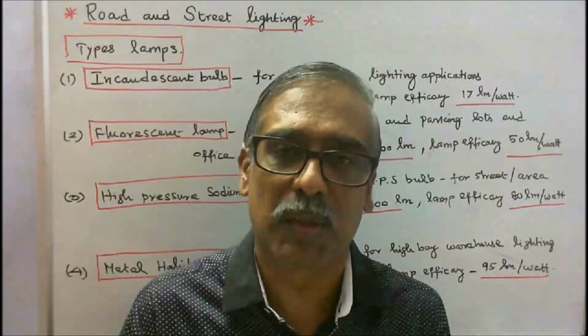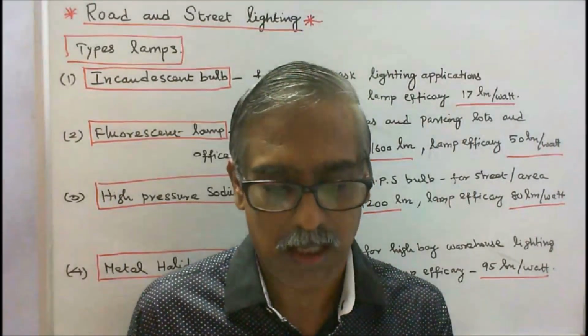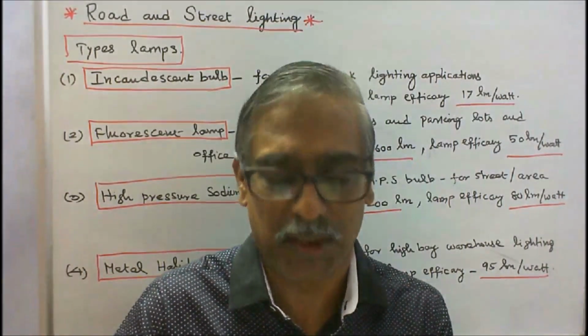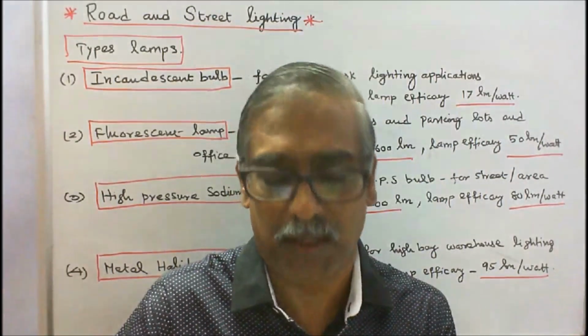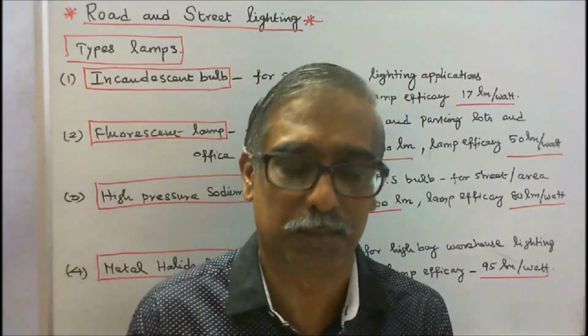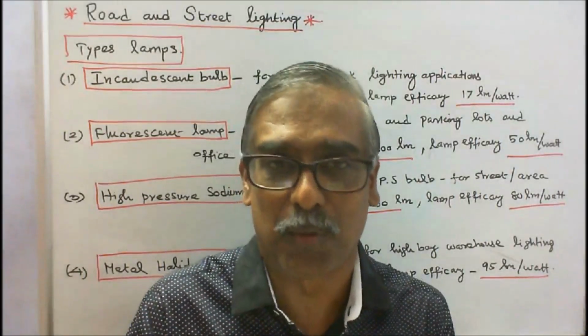Today's topic is road and street lighting. What is meant by road? Road is a general term denoting any public way for the purpose of vehicular traffic. What are the types of road?